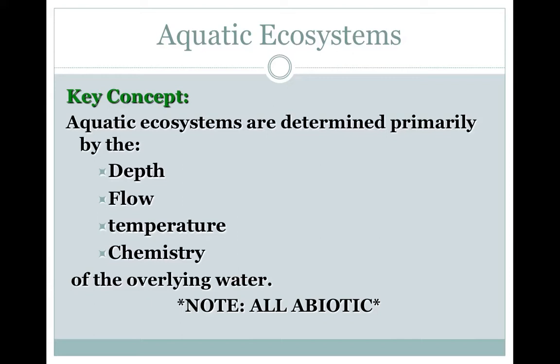The next one is flow. You can have standing water ecosystems or you can have flowing water ecosystems. And then we have temperature. And temperature is determined by latitude. The further you are from the equator, the lower the temperatures you're going to see. And then finally, chemistry. And chemistry is just the dissolved chemicals, the salt, the nutrients, and the oxygen that is in the water. Note, all of these are abiotic factors.